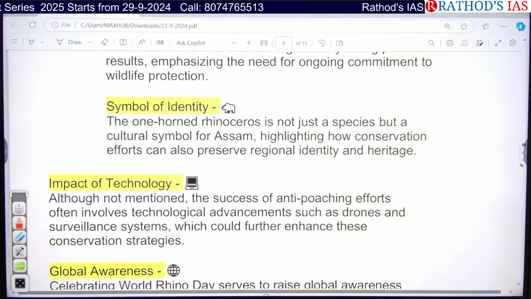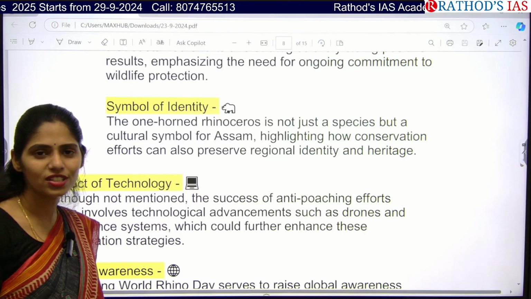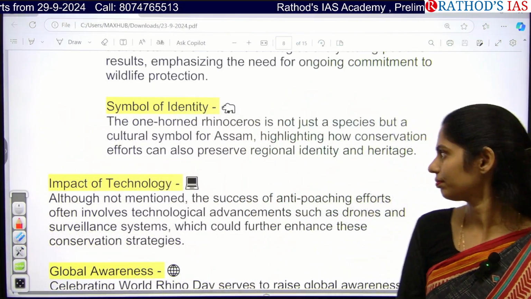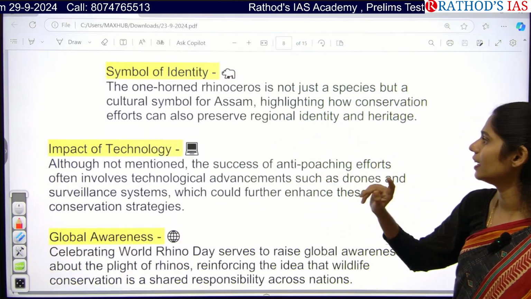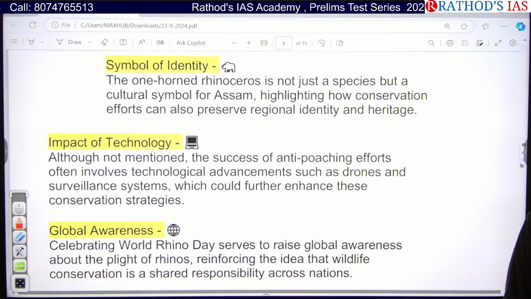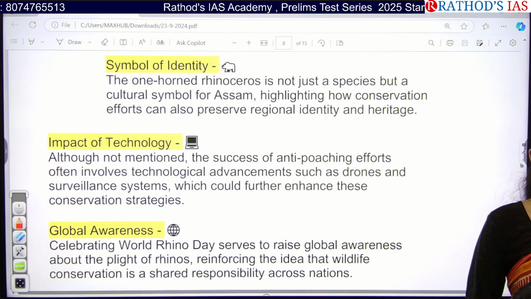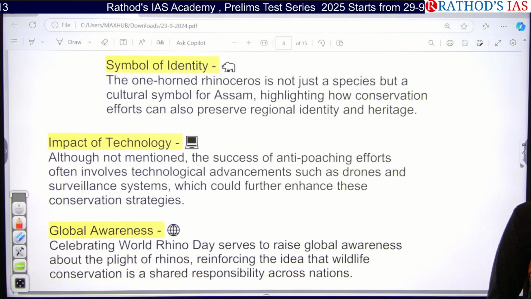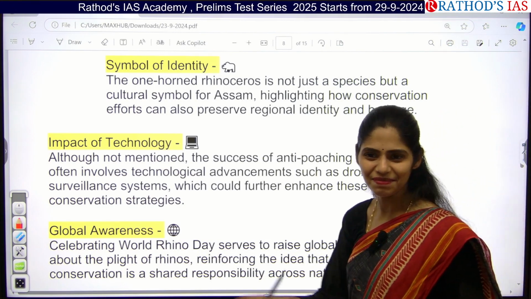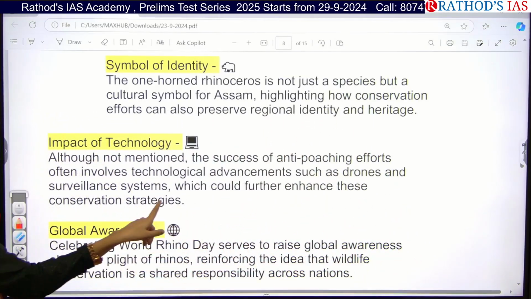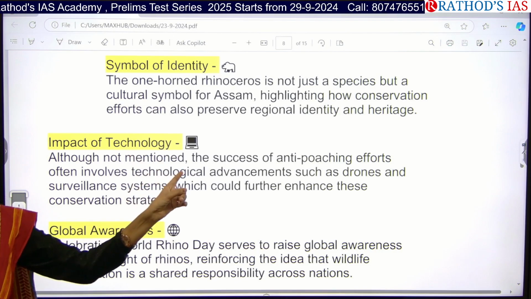And actually, why are we focusing on the one-horned rhinoceros? It is the identity of the entire state itself, right? It is a symbol of identity. It is one of the cultural symbols of Assam. Because of this, the state of Assam is taking efforts to conserve its regional identity. So whenever you are talking about regionalism, can you use this? Yes or no? Again, this is important from your social issues and society point of view.